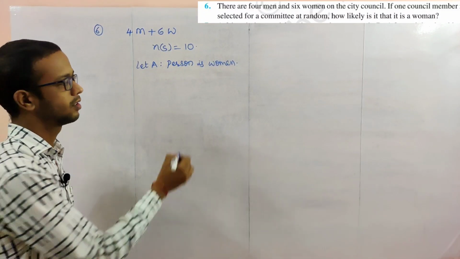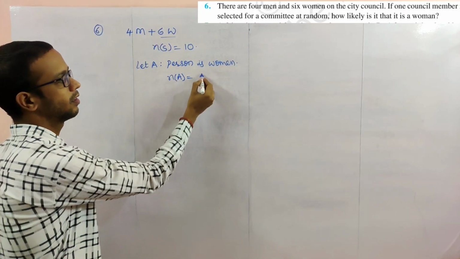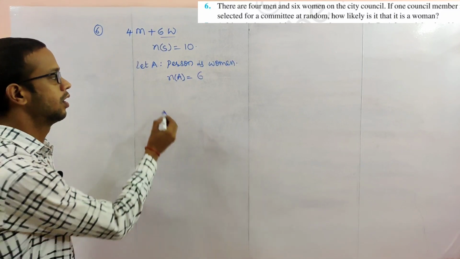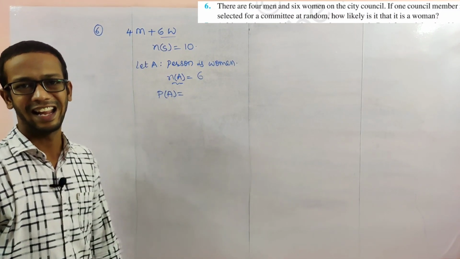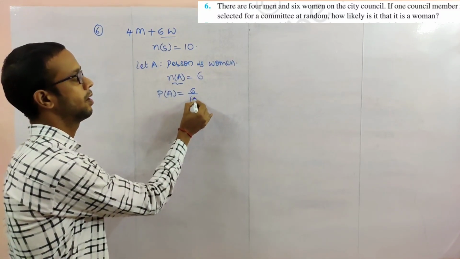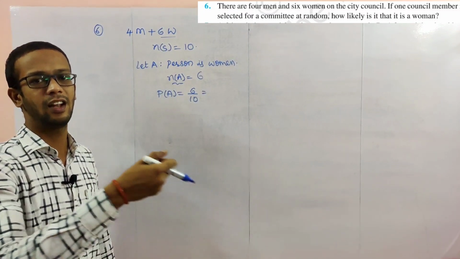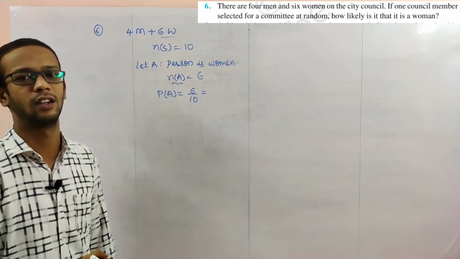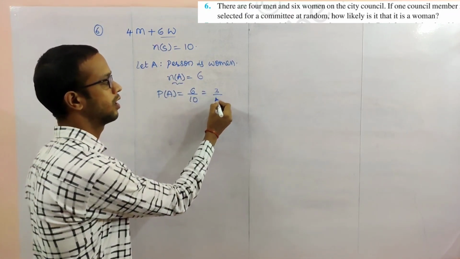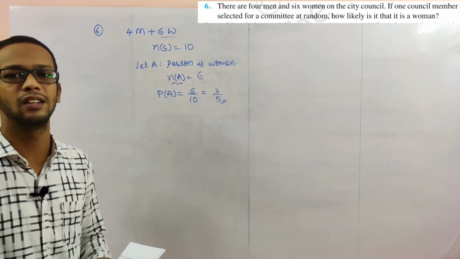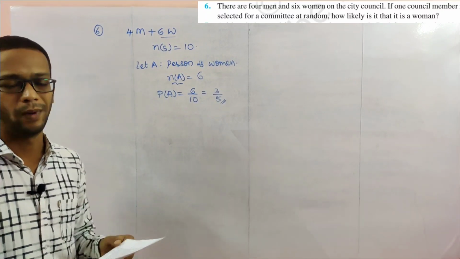How many possibilities are there for A? There are 6 women. So the probability of A is favorable for A, 6, over the total number of outcomes, 10. Cancelling, 2 3s are 6, 2 5s are 10. So 3 by 5 is the probability that the person selected for the committee is a woman.